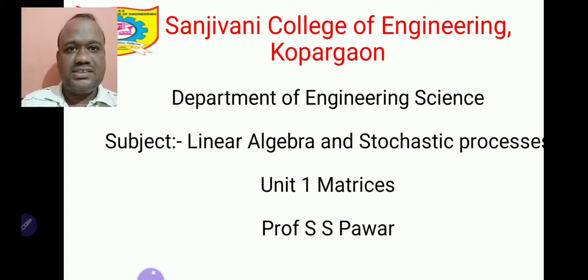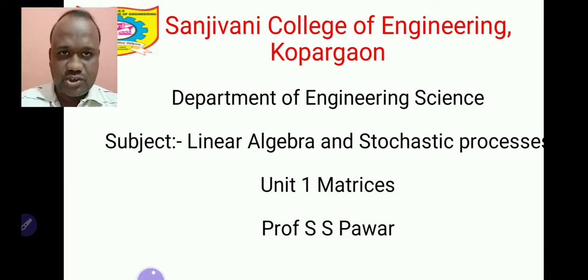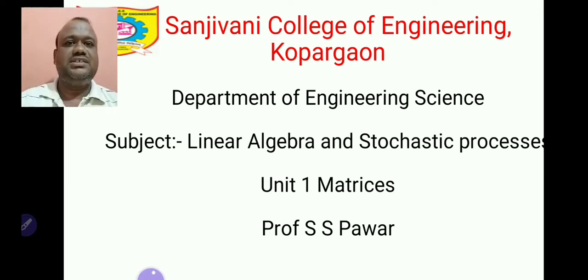In this course there are 6 units. First unit is matrices, second unit is application of matrices, third unit is vector space and inner product space. The first 3 units are on linear algebra, and the last 3 units are on stochastic processes, which is part of probability. So unit number 4 is probability and random variable, unit number 5 is probability distribution, and unit number 6 is stochastic processes. So this is our course structure.